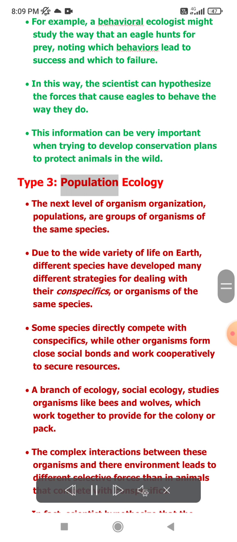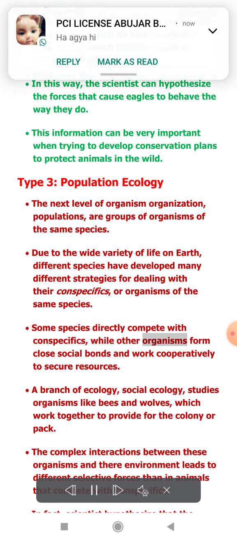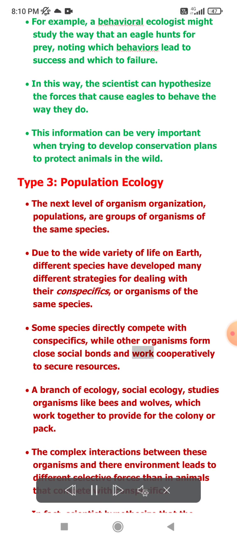Type 3, Population ecology. The next level of organization, populations, are groups of organisms of the same species. Due to the wide variety of life on Earth, different species have developed many different strategies for dealing with their conspecifics, or organisms of the same species. Some species directly compete with conspecifics, while other organisms form close social bonds and work cooperatively to secure resources.